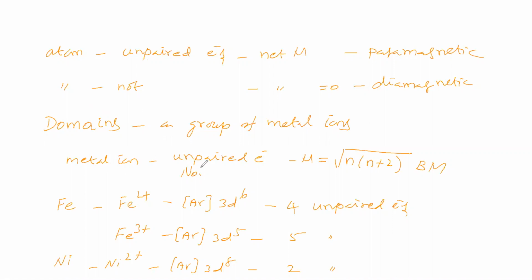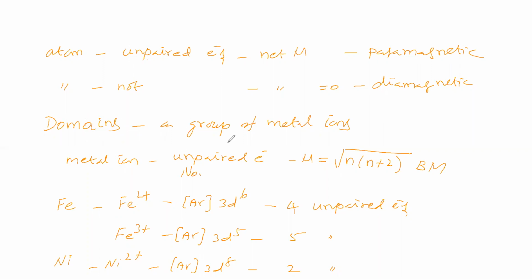If a metal ion has unpaired electrons, then we can say the metal ion has a magnetic moment. The number of unpaired electrons of a metal ion depends on its nature. Now, Fe2+ has how many unpaired electrons? 4. Ni2+ has how many unpaired electrons? 2. So if the metal ion is varied, the number of unpaired electrons will be varied, and then the magnetic moment will be varied. So now we have taken domains.